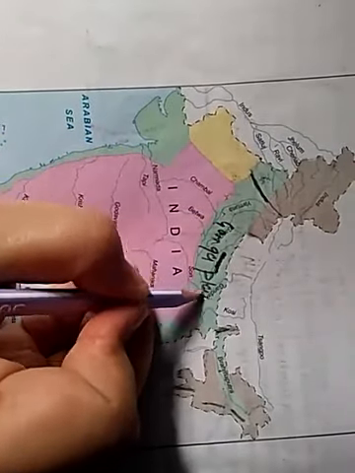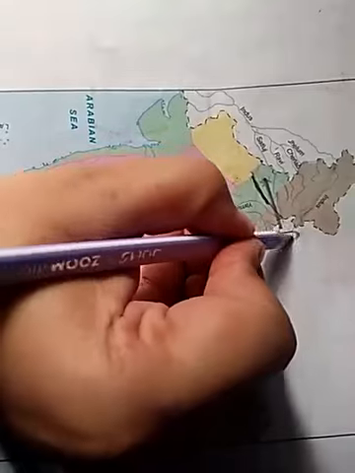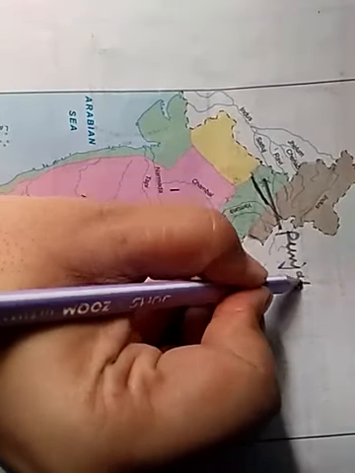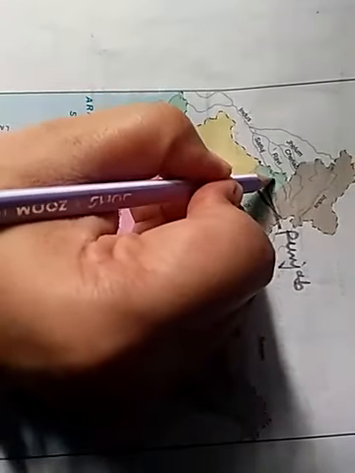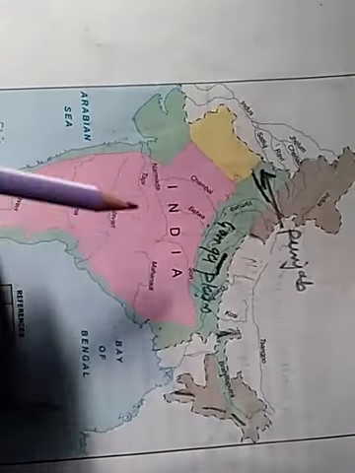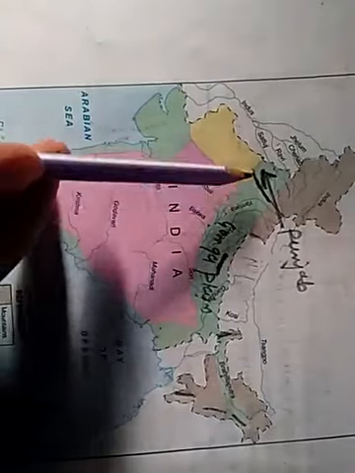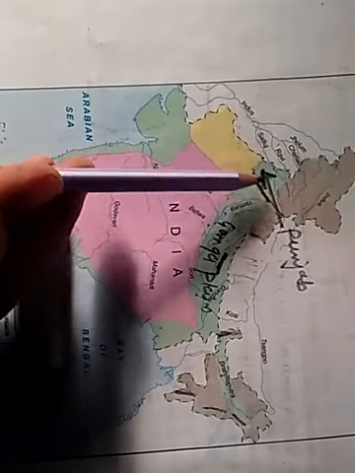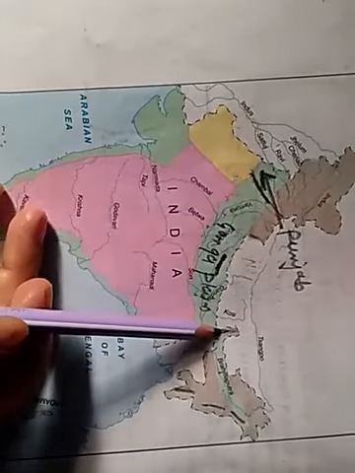It was the Punjab Plain, and this is the Ganga Plain. So the Ganga Plain extends between river Ghaggar and river Tista.